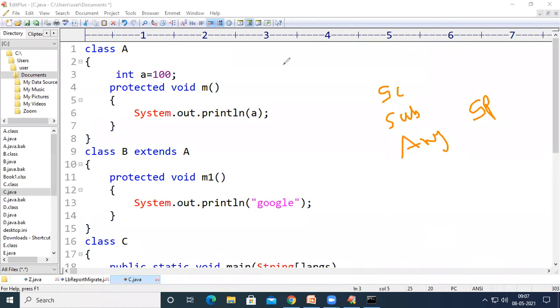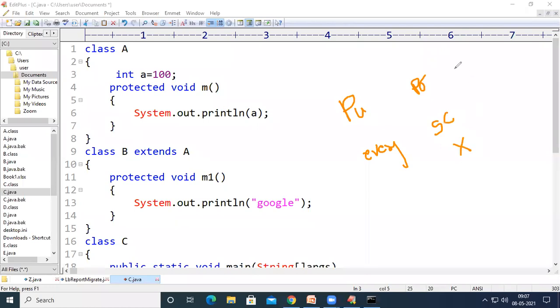So if it is public, it can be accessed everywhere, right? If it is public, it can be accessed everywhere. If it is private, it can be accessed in the same class and it cannot be accessed anywhere else. And if it is something called as protected, it can be accessed in the same class and it can be accessed in the subclass. If it is default, it can be accessed everywhere in the same package, but it cannot be accessed in other packages, right? Keep all these things in mind.